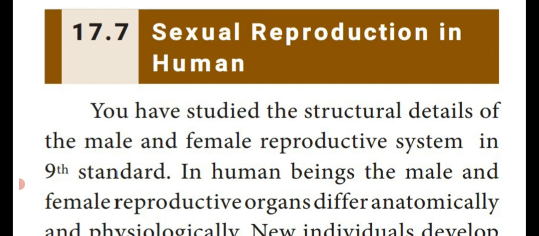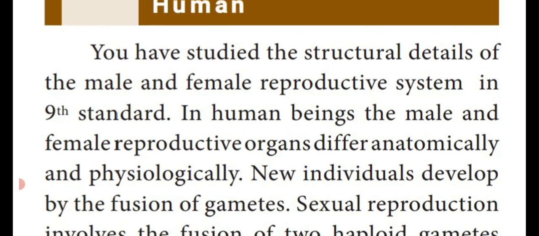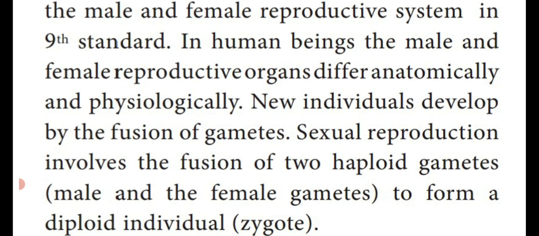These basic details we already studied in lower classes. Both the sex organs are dissimilar morphologically, that is externally, and also physiologically, that means functionally, and anatomically, that means internal character.